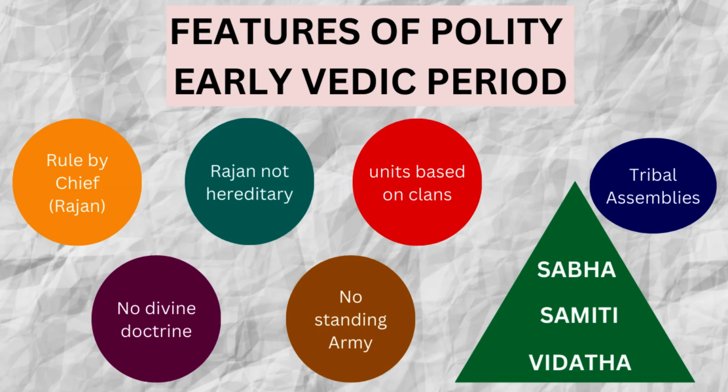Okay, so these are the political features of the early Vedic period: it was ruled by a chief called Rajan, and he was not a hereditary king or chief. Then, smaller units were based on the clan system, with no divine doctrine on the chief and no standing armies, but they met through tribal assemblies. Okay, these are the 8 points. If you have any doubt about these 8 points, you can definitely comment.